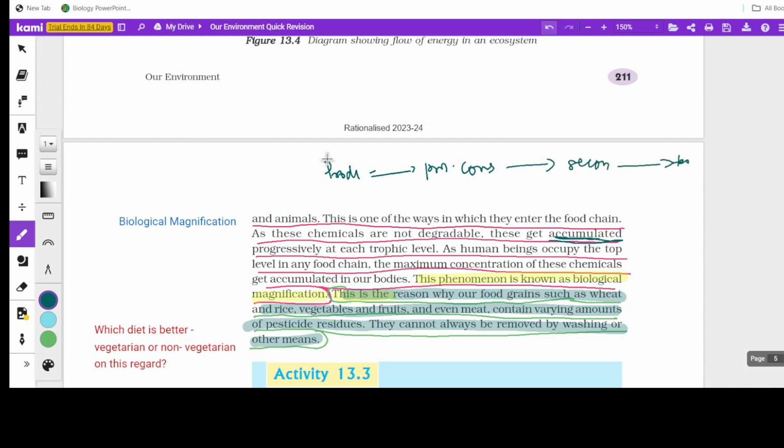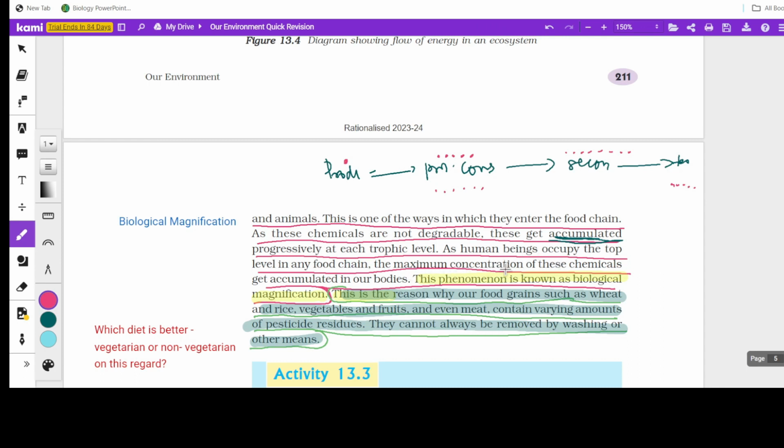So imagine these producers have taken the chemicals. So chemicals are found in this. Imagine primary consumers are eating many producers, so more quantity of chemical gets accumulated in their body. And when this many number of primary consumers are eaten by the secondary consumers, all these are getting accumulated in their body, right? And then again all these are getting accumulated in the body of tertiary consumers. So it gets accumulated in the body.